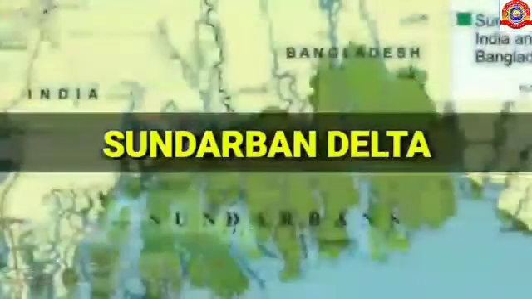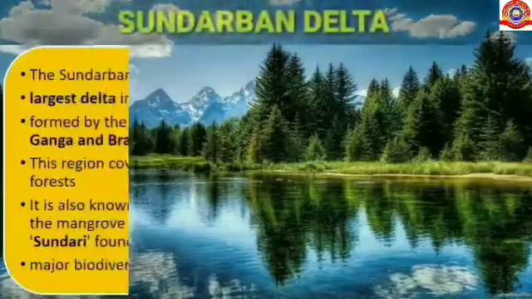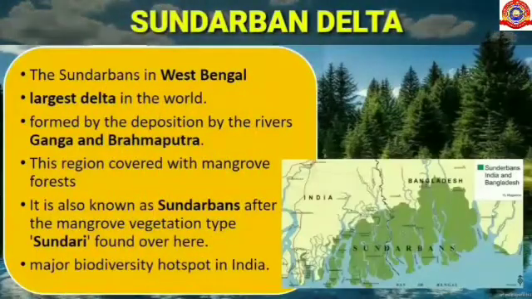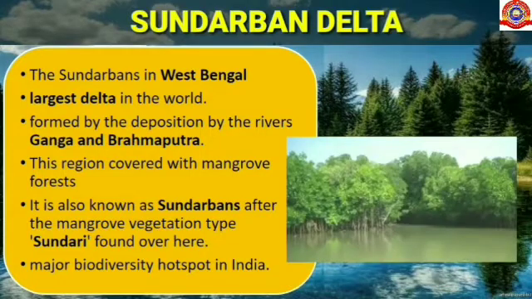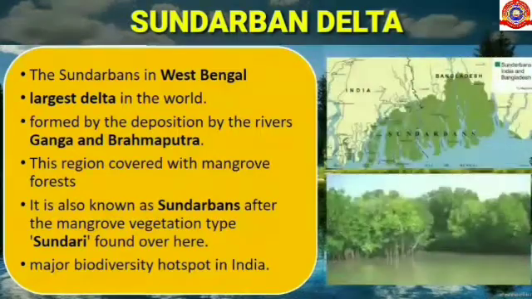Okay, let's see about Sundarban Delta. The Sundarbans in West Bengal is the largest delta in the world. This delta region is formed by the deposition by the rivers Ganga and Brahmaputra. This region is covered with mangrove forest. It is also known as Sundarbans after the mangrove vegetation type Sundari found over here. It is a major biodiversity hotspot in India.